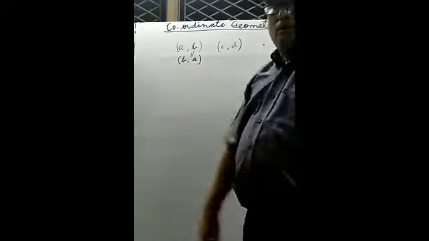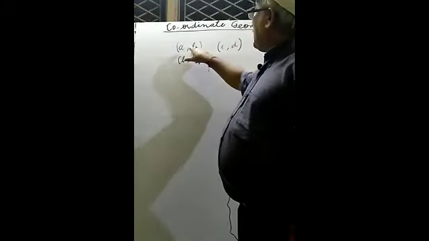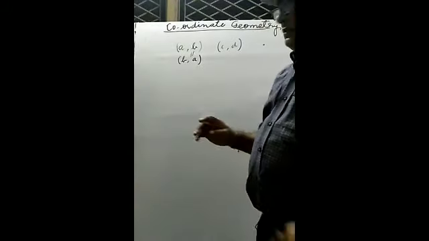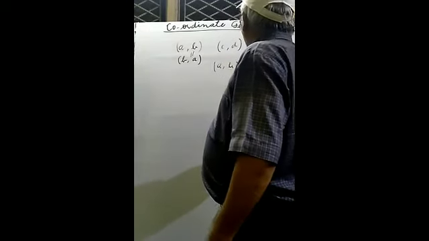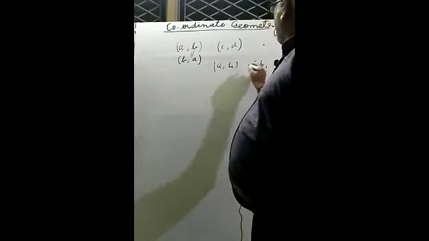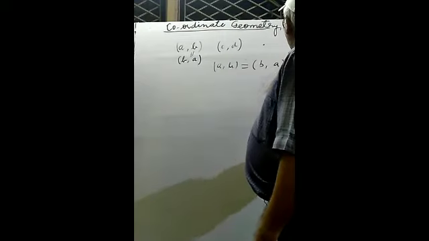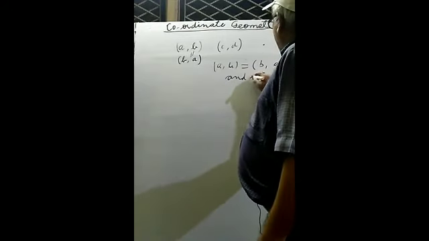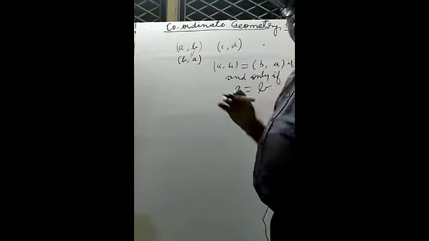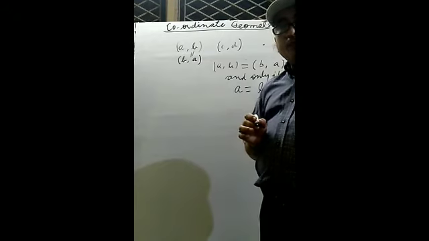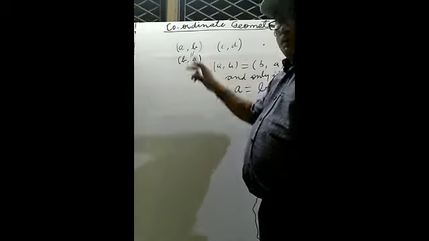It may be possible only when the value of A and B is equal. Ordered pair AB and ordered pair BA will be equal if and only if the condition A equals B. If both the quantities are equal, then ordered pair AB will be equal to ordered pair BA.